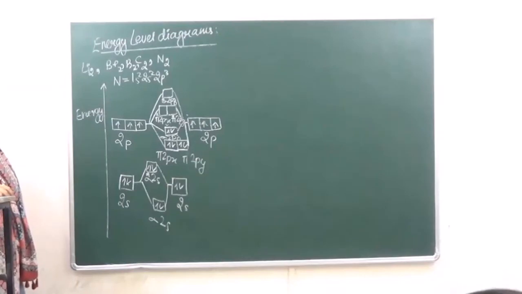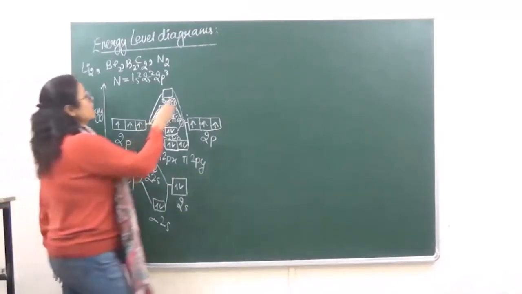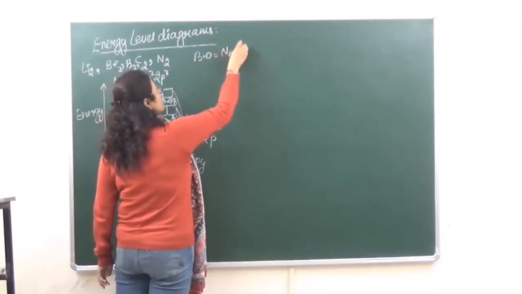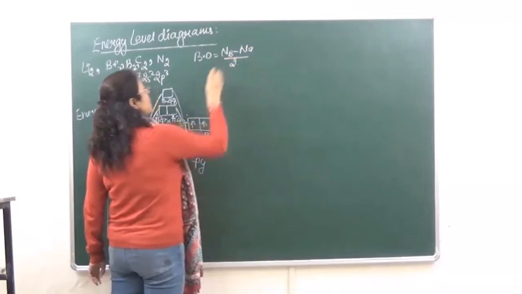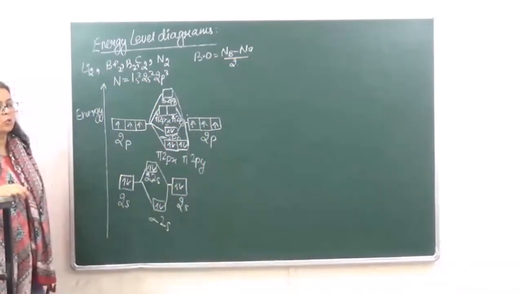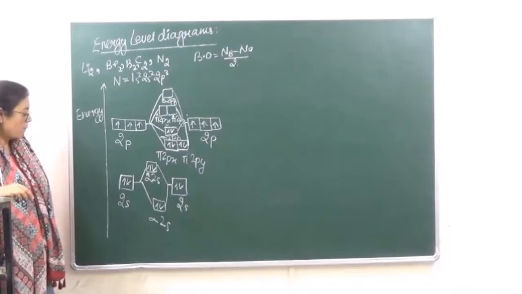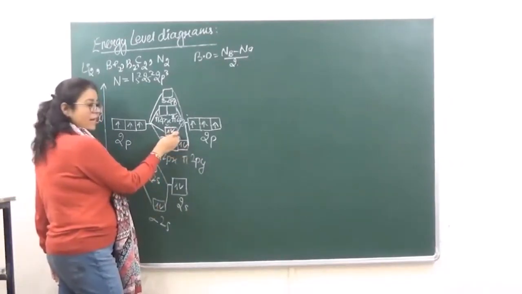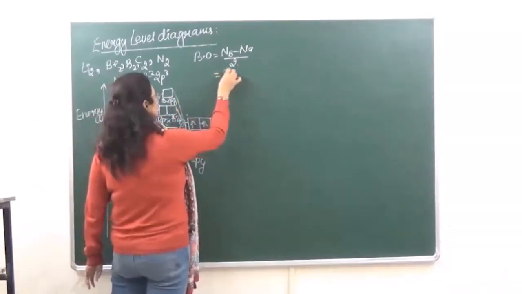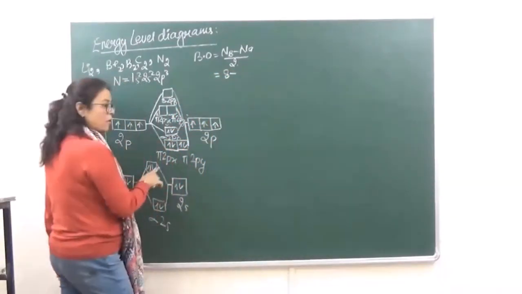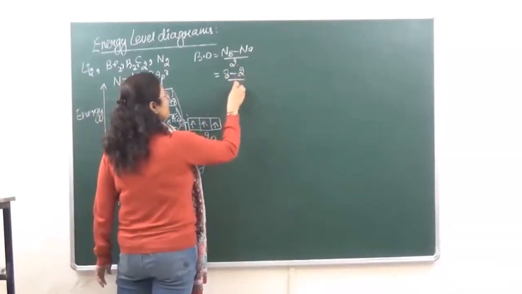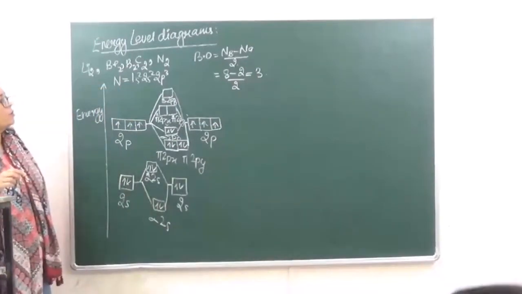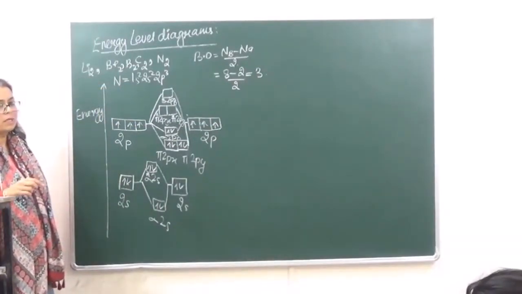1, 2, 3, 4, 5 and 6. ठीक है? When we look at the bond order over here, we know that bond order is equal to number in bonding minus number in anti-bonding divided by 2. Right? So अब bonding में कितने हैं? We have 1, 2, 3, 4, 5, 6, 7, 8 in bonding. So 8 minus 2 in anti-bonding divided by 2 becomes equal to 3. So the bond order of N2 molecule is 3.